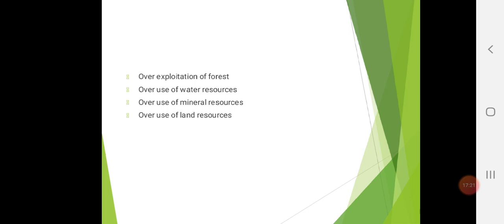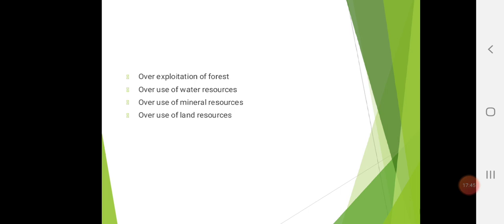Rivers and streams have long been used for discharging waste. Most of the civilizations have grown and flourished on the banks of rivers, but unfortunately, growth in turn has been responsible for pollution of the rivers. Just now I said, right? And the next point is mineral resources overuse.